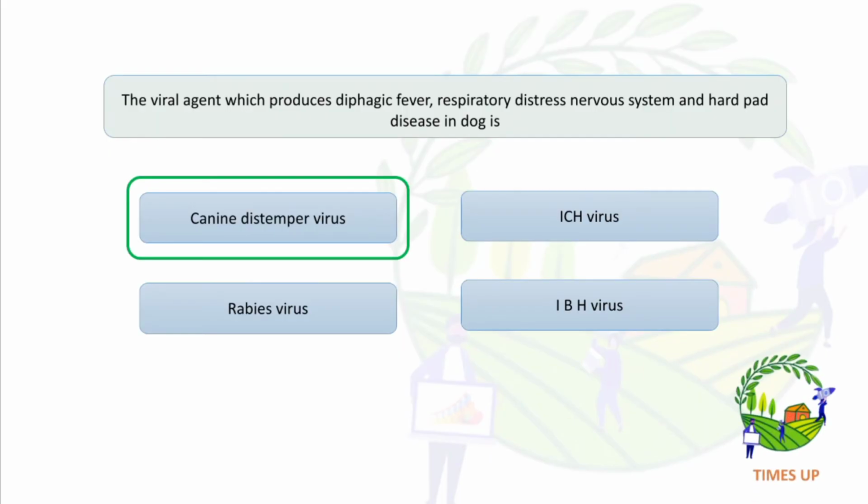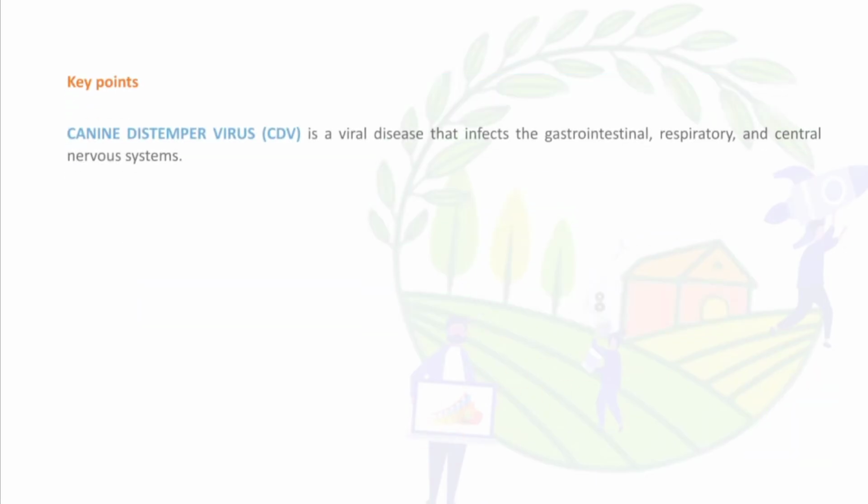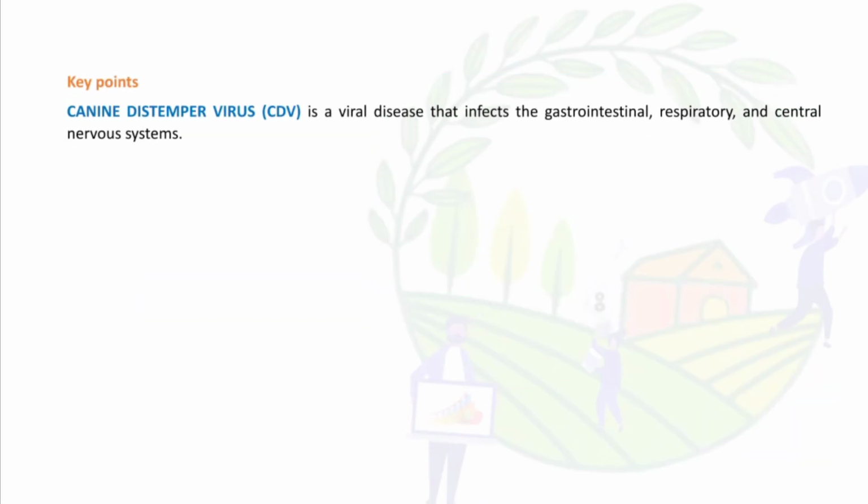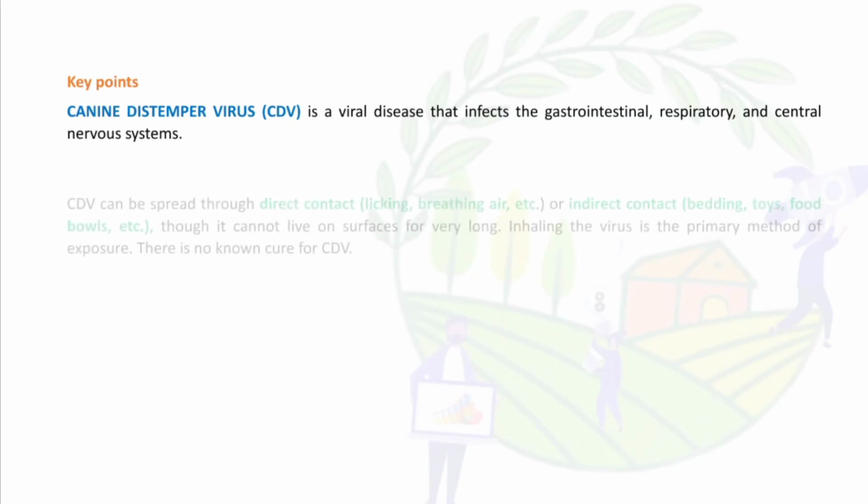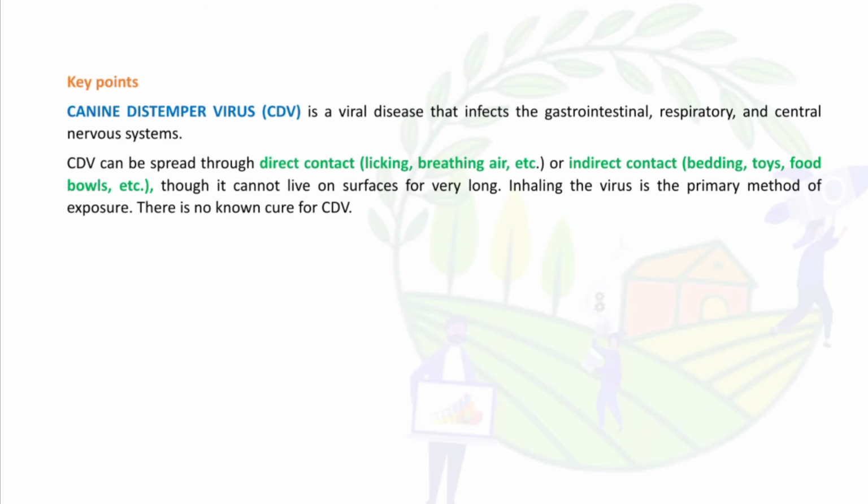So the answer is canine distemper virus, and these are the key points. Canine distemper virus is a viral disease that impacts the gastrointestinal, respiratory and central nervous system. CDV can spread through direct contact, that is by licking, breathing air, etc., and also by indirect contact through bedding, toys, food, balls, etc., though it cannot live on surfaces for a very long time. Inhaling the virus is a primary method of exposure. There is no cure for CDV.